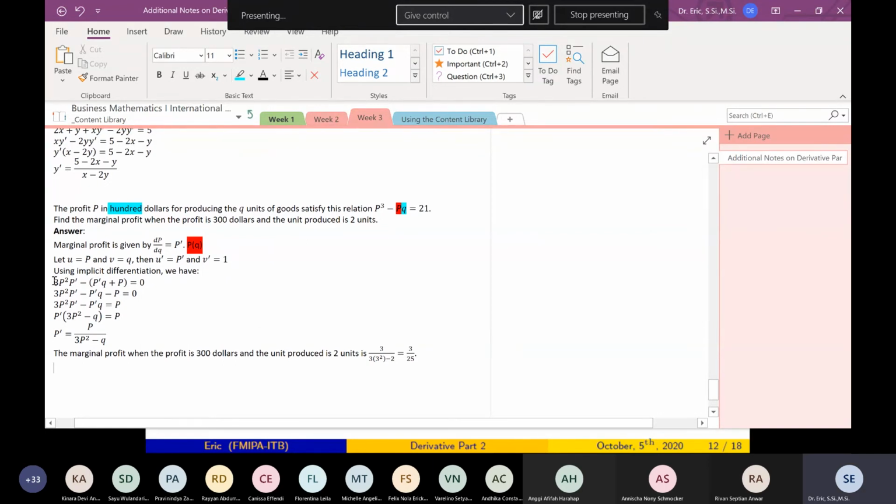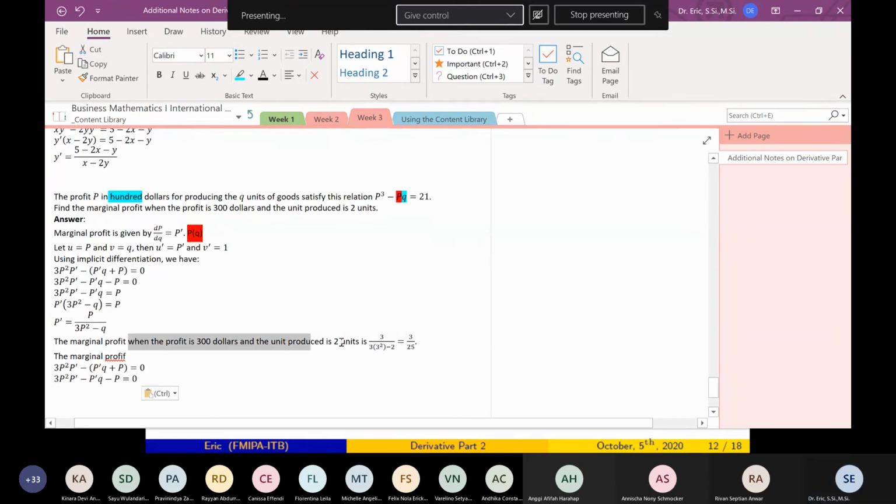Why don't we use just this part, this alternative?